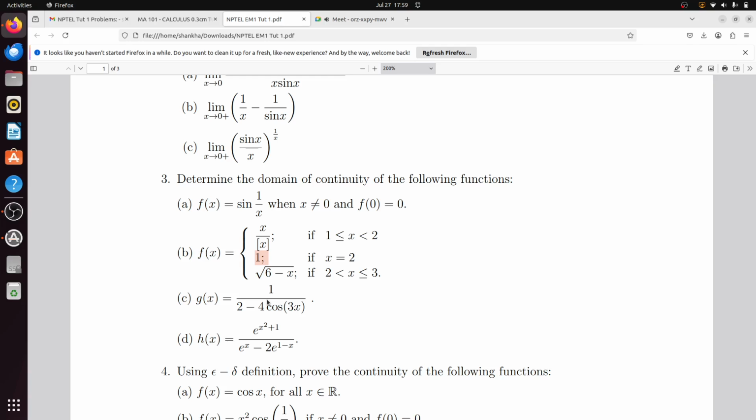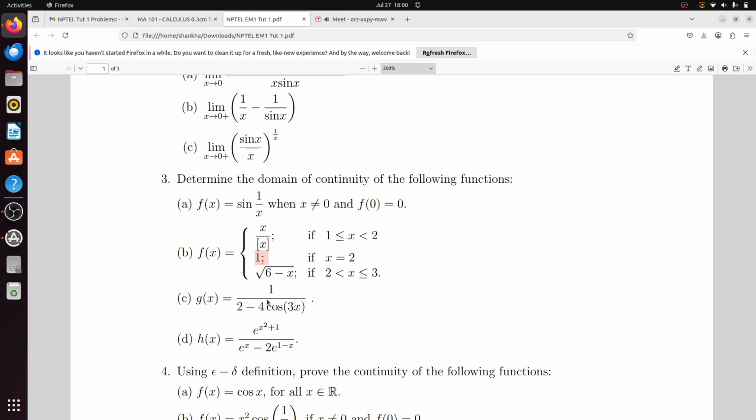That is cos 30 degree? 30 degrees means pi by 6. No, half cos, the value of cos 60 is 1 by 2, right? The value of cos 60 is 1 by 2, 60 degree 1 by 2.